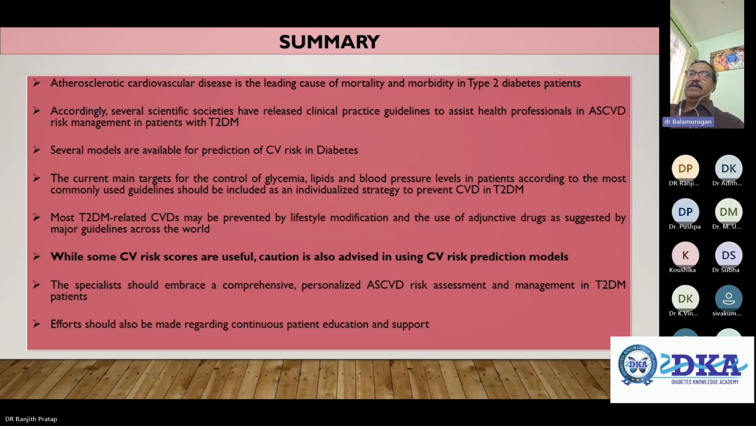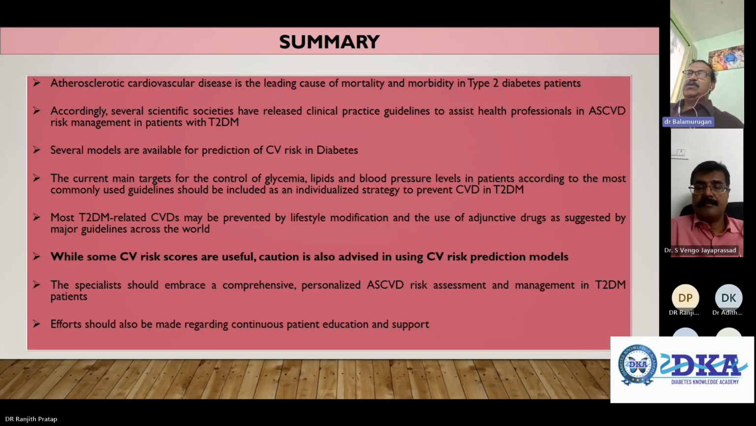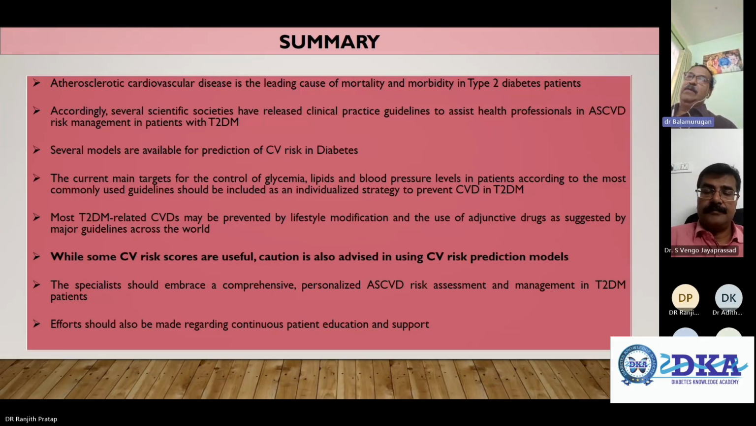Dear colleagues, I just tried to take you through diabetes and the cardiovascular system, and what the impact is. Now to summarize, atherosclerotic cardiovascular disease is the leading cause of mortality and morbidity in type 2 diabetes patients. Accordingly, several scientific societies have released clinical practice guidelines to assist health professionals in ASCVD risk management in patients with type 2 diabetes. Several models are also available for prediction of cardiovascular risk in diabetes. The current main targets for the control of glycemia, lipid, and blood pressure levels, according to the most commonly used guidelines, should be included in an individualized strategy to prevent CVD in type 2 diabetes.